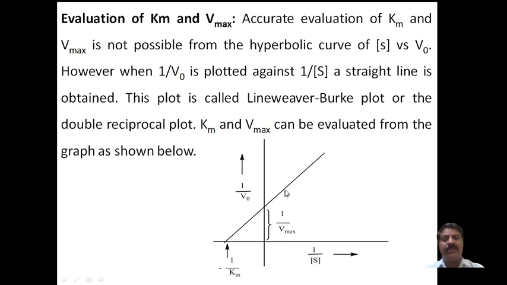Where the line cuts the y-axis, that intercept is 1 over Vmax. These are the ways of finding Km and Vmax accurately by taking the reciprocal.